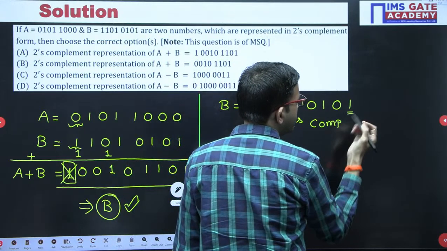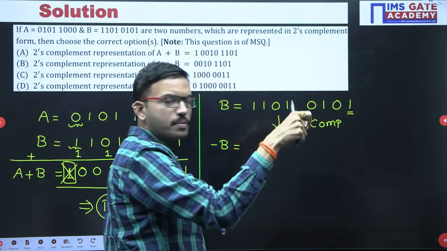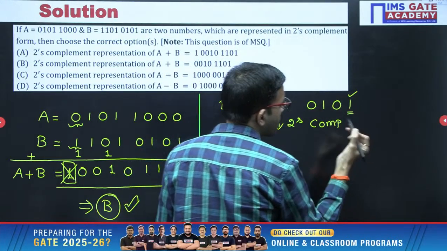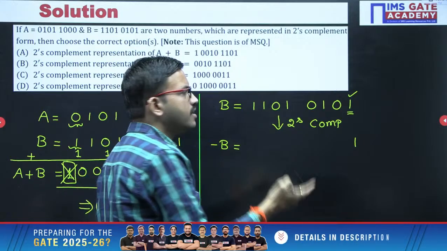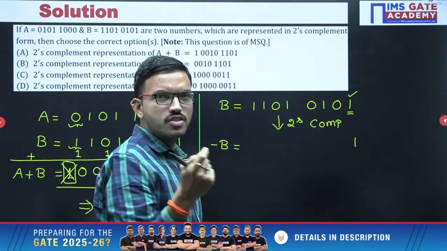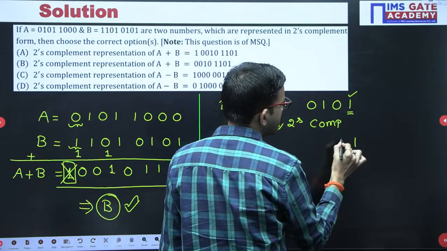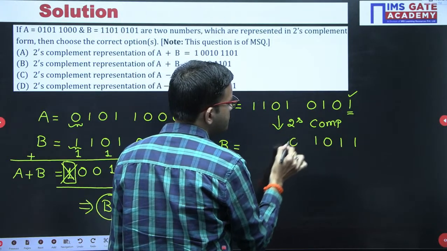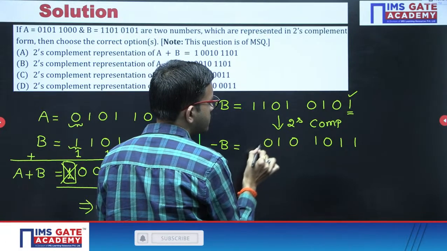From right to left, till you get the first 1, you copy those bits. Here the starting bit itself is 1, so you copy as it is. After the first step, the remaining bits you apply 1's complement. So here you are getting 1 0 1 0 1 0 0.